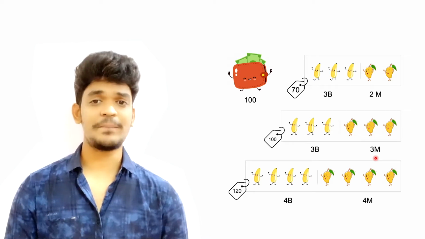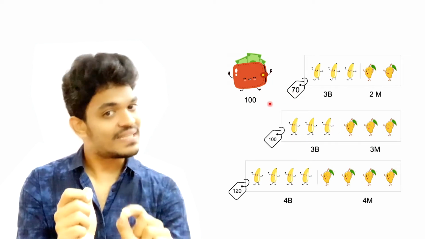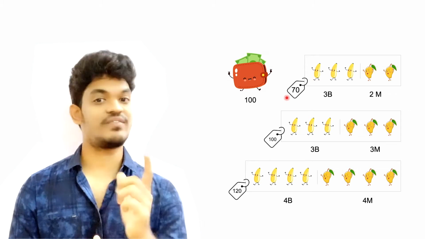Which one can we buy? Take the first bundle. What is the cost? 70 rupees. What is the budget? 100 rupees. So it is less than our budget. So can we buy it? Of course, yes. So we can go home with the first bundle.